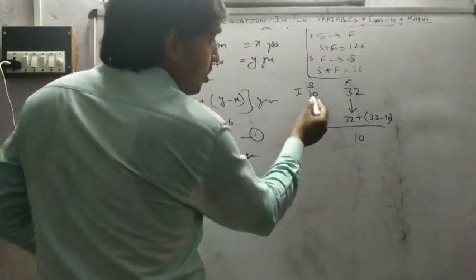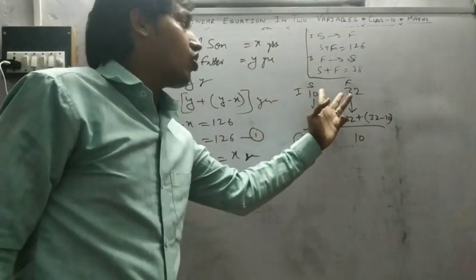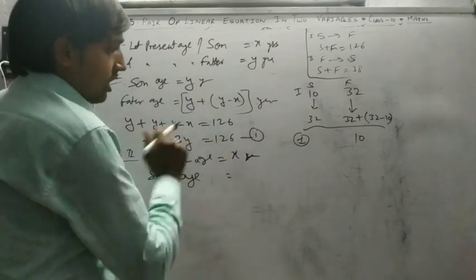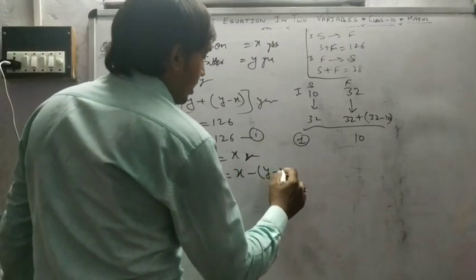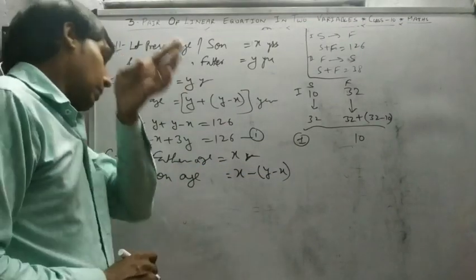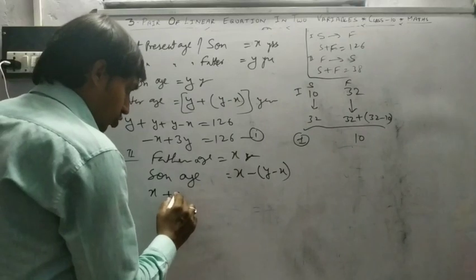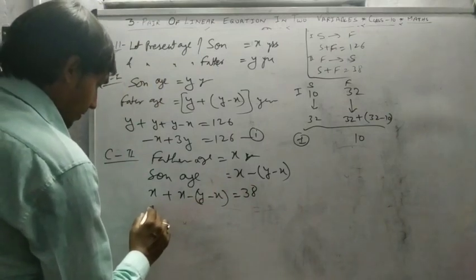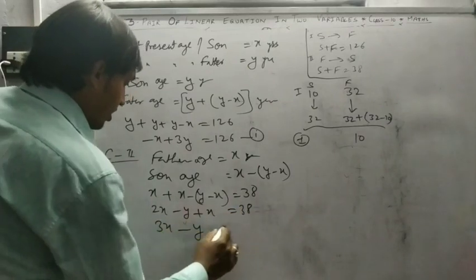So at that time the value becomes smaller, the son may not even have been born. So the difference of these ages is added or subtracted. When father's age is x, son's age is x minus y minus x, that many years before. At that time both ages make 38: x plus x minus y minus x... 2x minus y minus x is equal to 38, so 3x minus y is equal to 38.